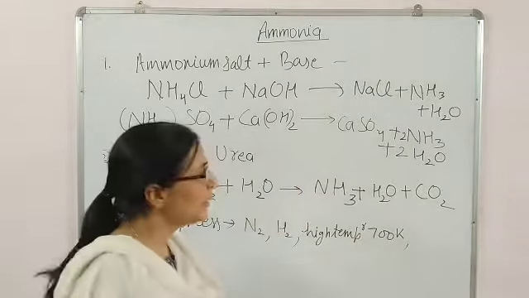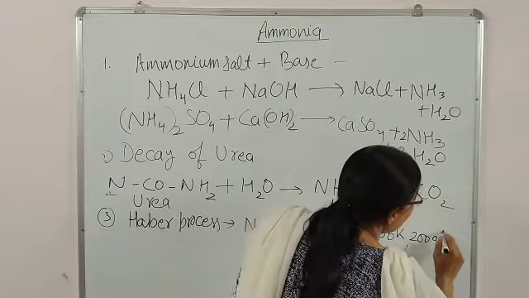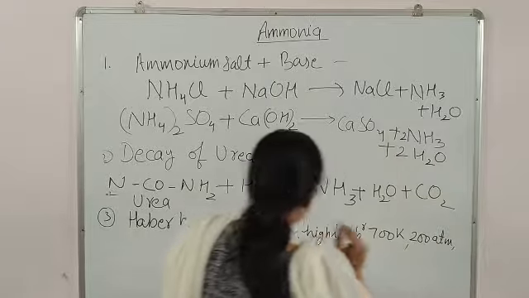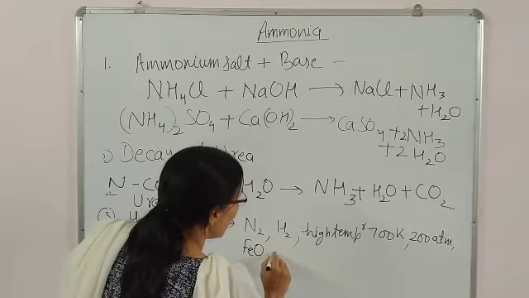Along with 700 Kelvin, high pressure, that is nearly 200 atm, along with a catalyst like iron oxide and